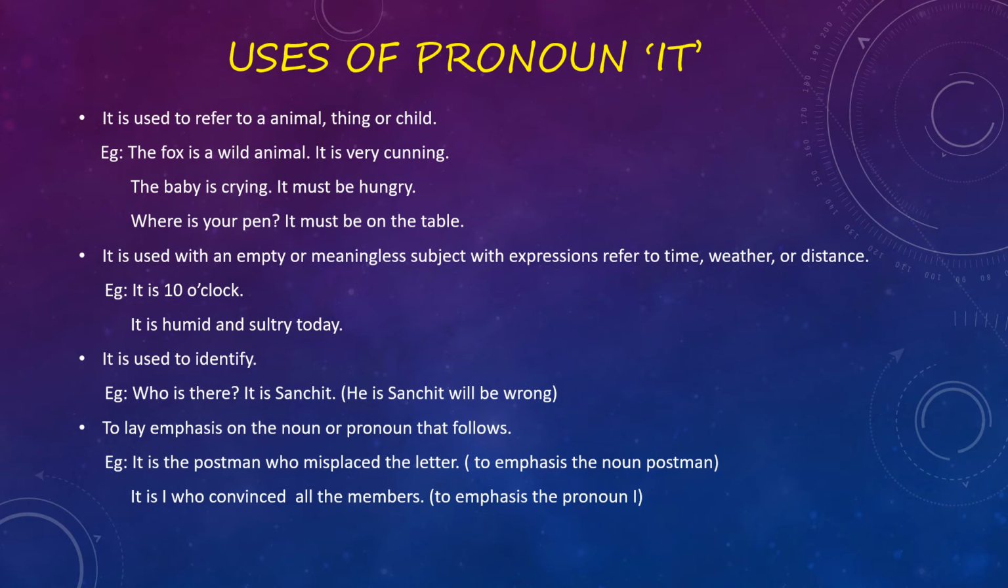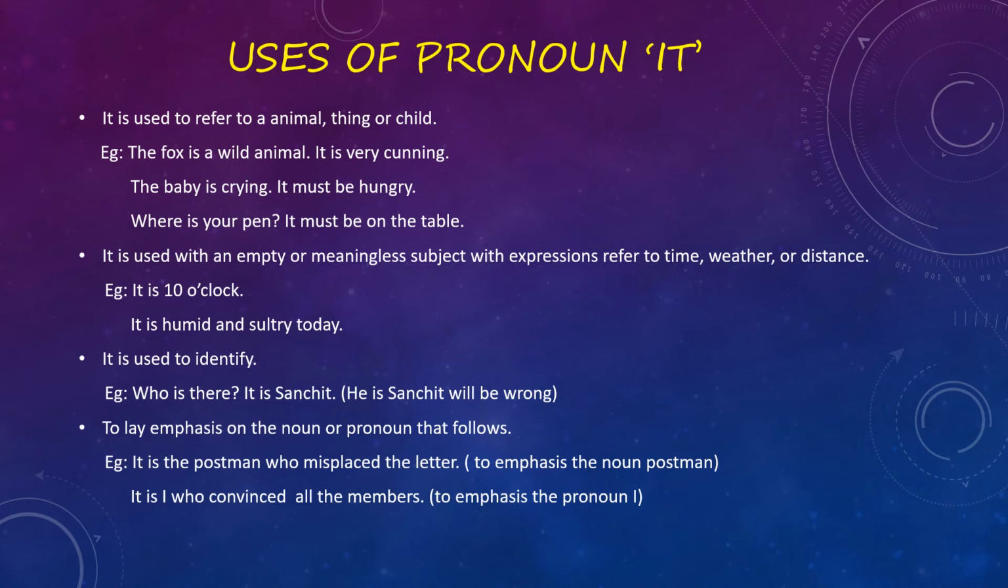It must be hungry. Where is your pen? Now pen, we are talking about pen. It is again a non-living thing. So it must be on the table. So the pronoun it is used for animal, thing or child.